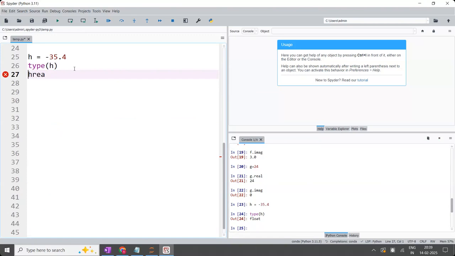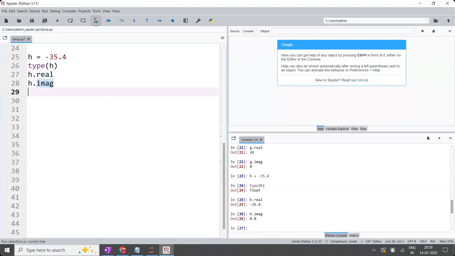Within H, what is the real value? Within H, it is minus 35.4. What is the imaginary part of H? It is 0, so you are going to get 0. So for int and floats, the imaginary part is 0. Are the points clear? And these complex numbers will be used only by mathematicians who use complex number concepts. In our real life, we are not going to use them.